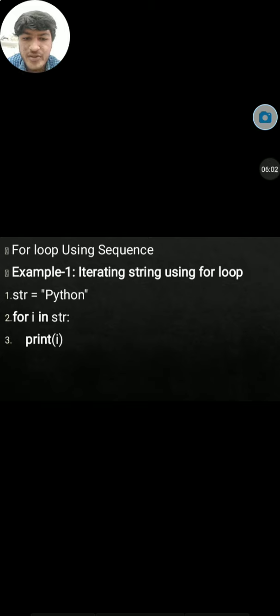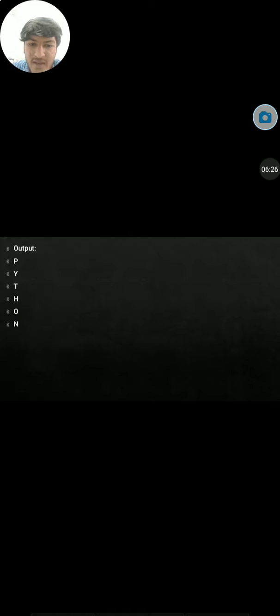For loop using a sequence, so you can see the structure of this for loop, where to use and when to use. Iteration over a string is done using a for loop. First let us take a string in double quotes, "Python", and for i in string, then print(i), then it prints p y t h o n. So the output is like p, it prints every letter vertically.